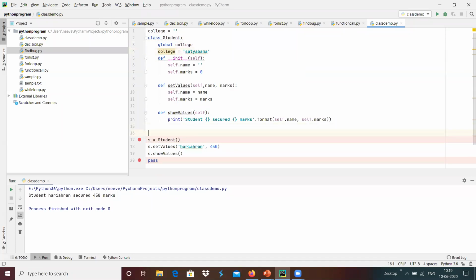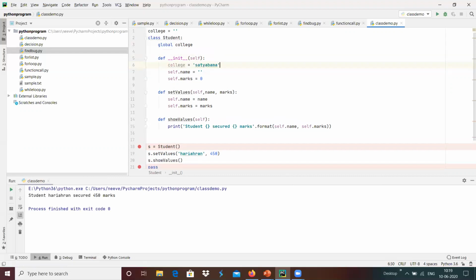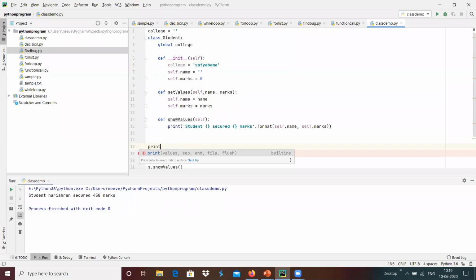Before here, if suppose we print over here, I'm going to add this in a constructor to update the global variable as the college over here, and maybe I'm going to print college name dot format of college over here.